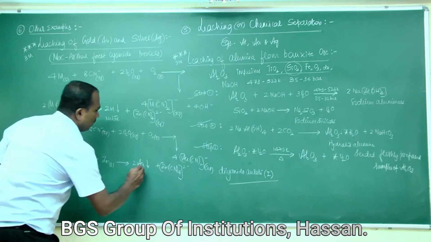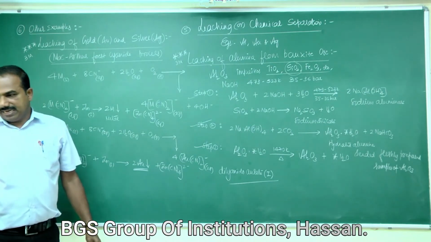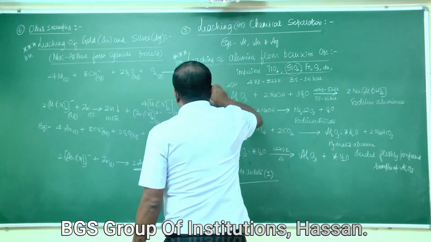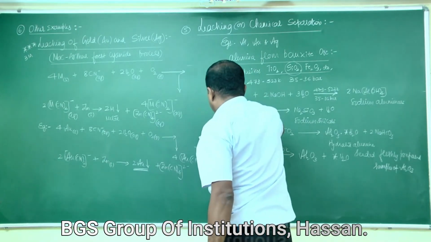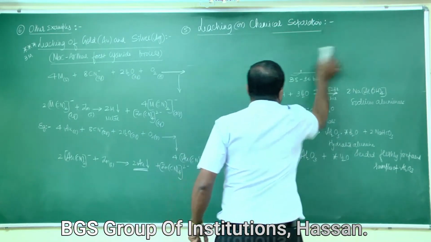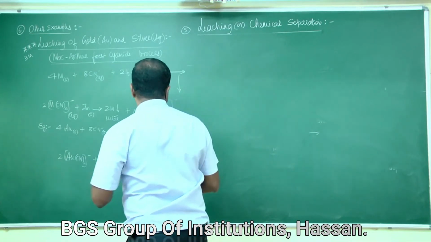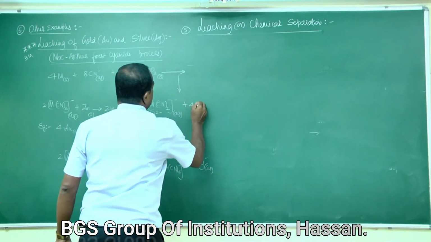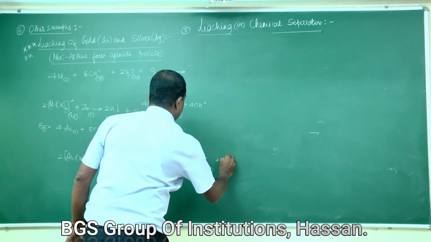So the gold gets precipitated. This is the reaction, with 4OH⁻ on the product side.